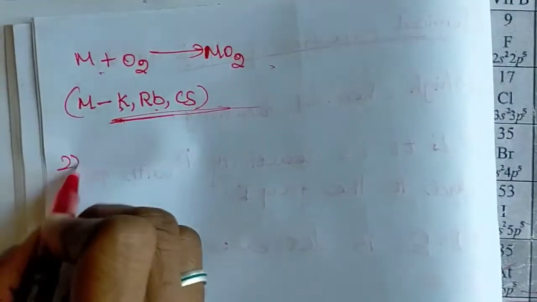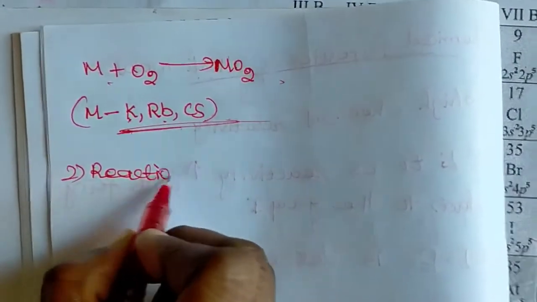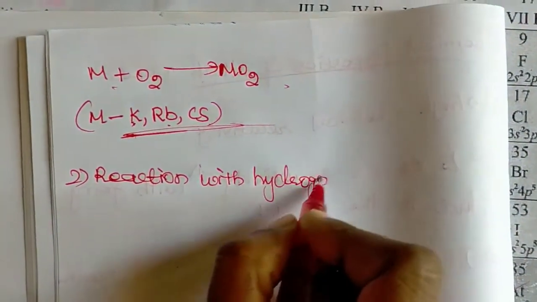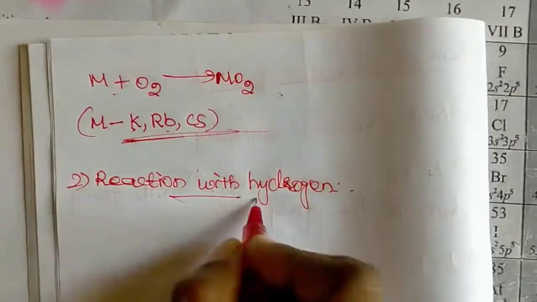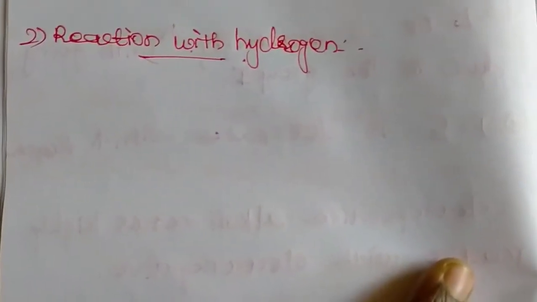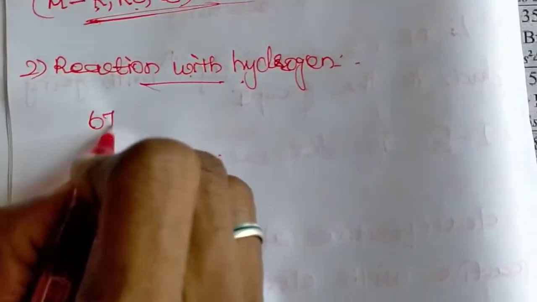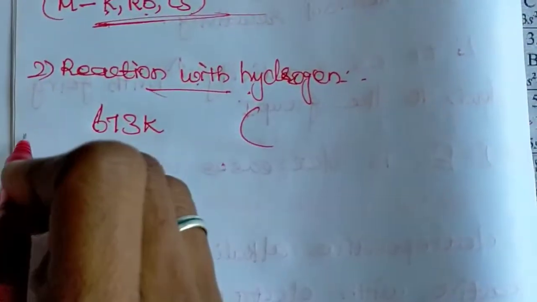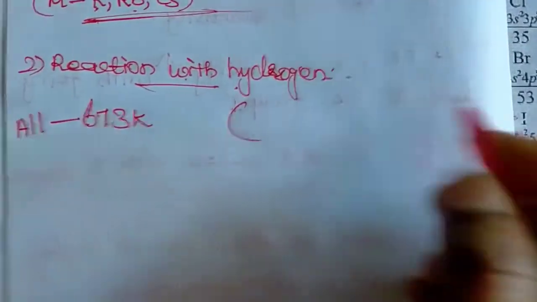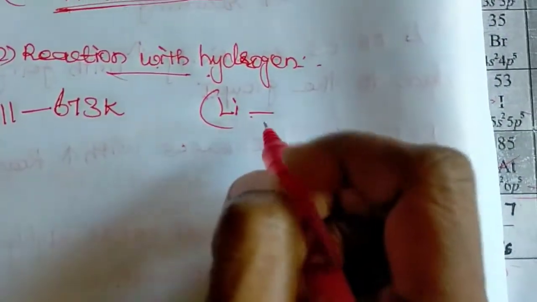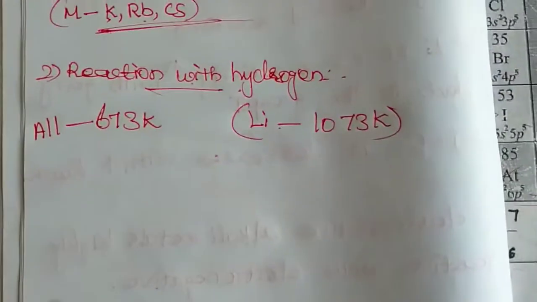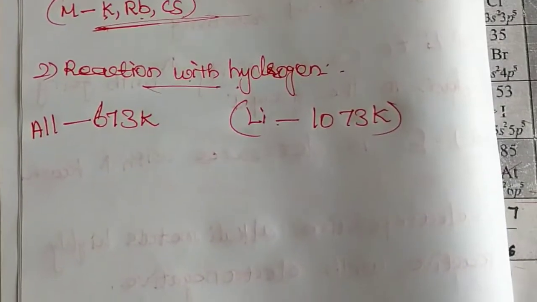Then the next chemical property, reaction with hydrogen. All the alkali metals can react with hydrogen at temperatures above 673 Kelvin. This is for all the metals. But the exception is lithium, which at 1073 Kelvin can form ionic hydrides.